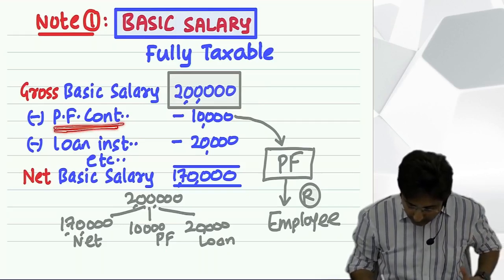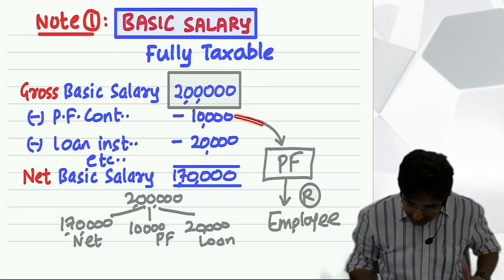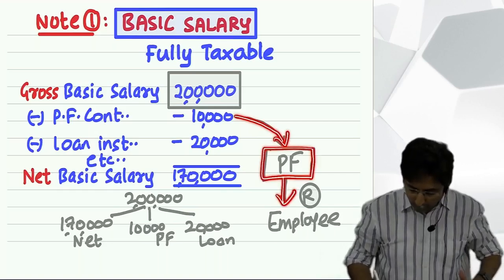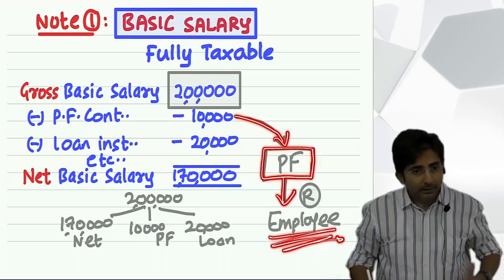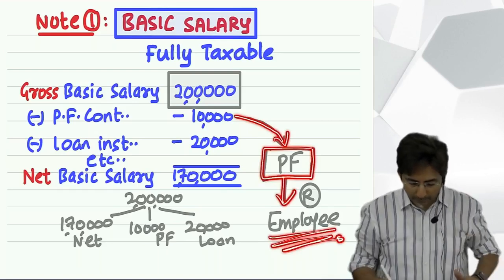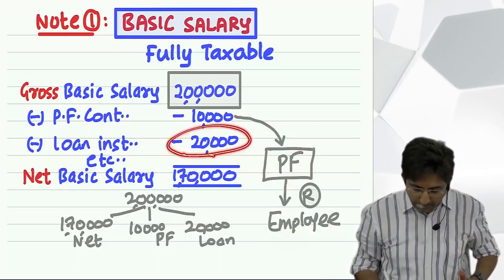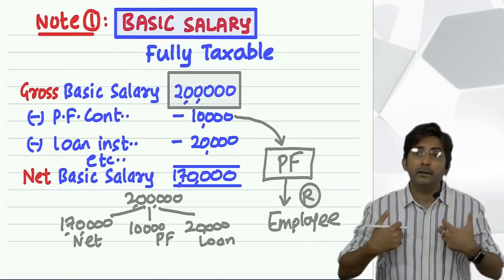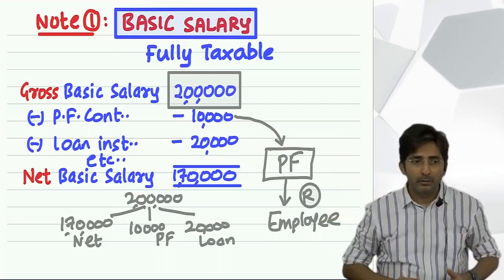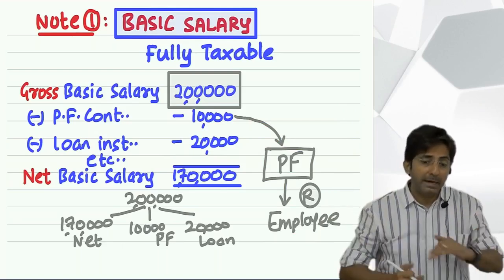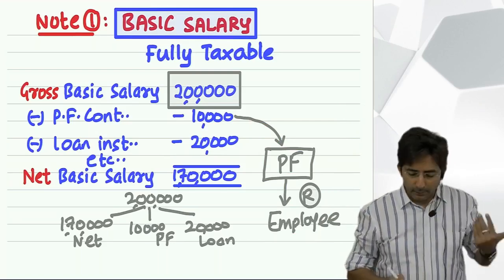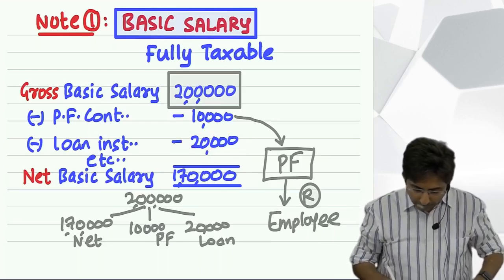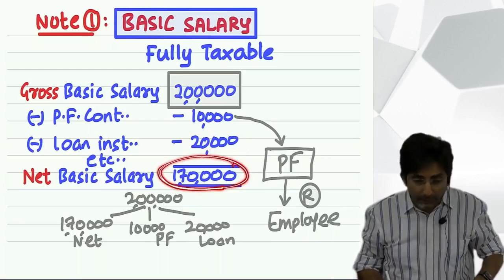This amount they have deducted and will keep aside in a provident fund, and the employee will get it at the time of retirement. And this 20,000, assume it is a loan installment. As in my example, the boss might have given you a 2 lakh loan, but he will recover it by deducting from your salary. So let's assume he deducts 20,000. Now the net amount is 1,70,000.